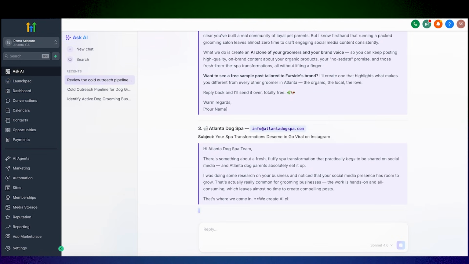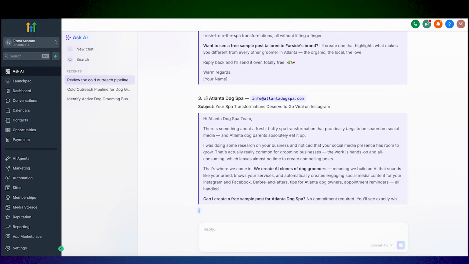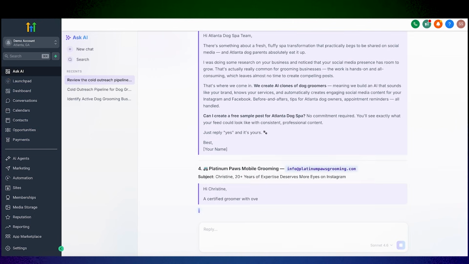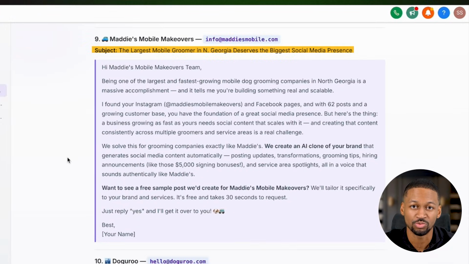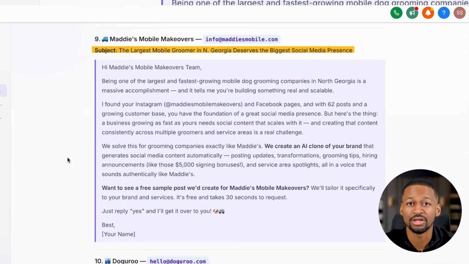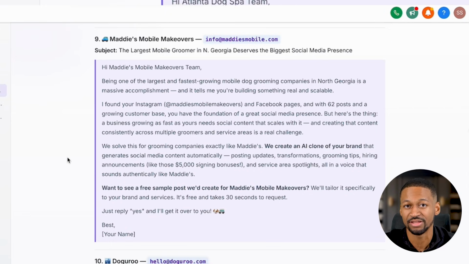It generated 12 customized emails, and I need to show you one of these because this is the one that made me stop what I was doing. It wrote an email to Maddie's Mobile Makeovers, and the subject line was, "The largest mobile groomer deserves the biggest social media presence." And already, that's way better than anything I could write cold off the top of my head.